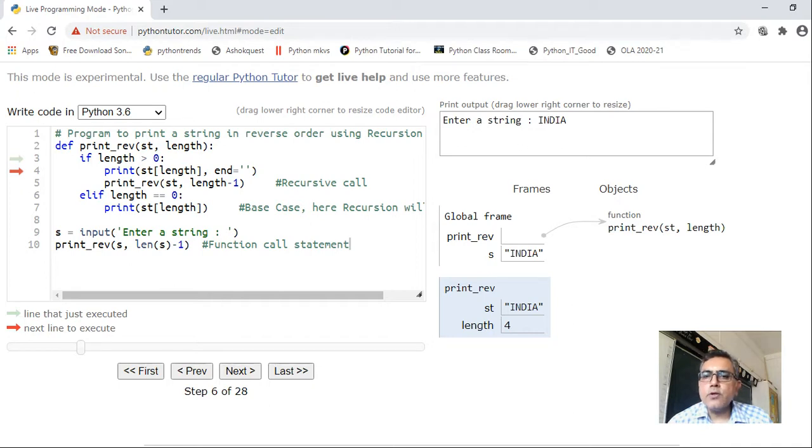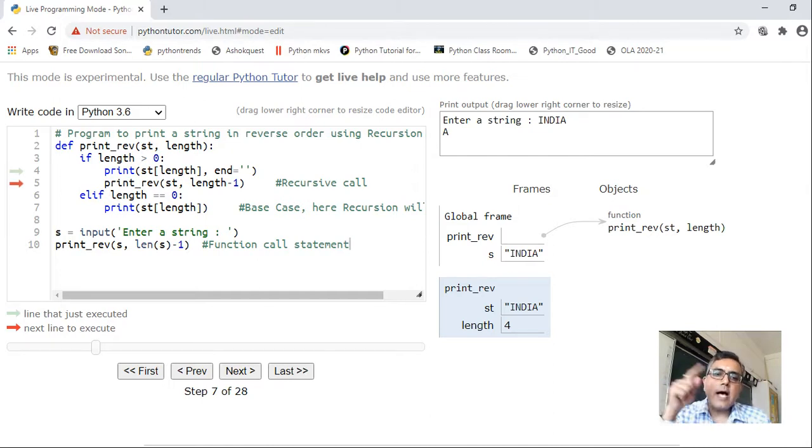This is 0, 1, 2, 3 and 4. Right? Index will start from 0, na? So it will go up to 4. Right? So it has printed A. 0, 1, 2, 3 and the 4th character is A. So it has printed the 4th character, that is ST of 4, and then it is remaining on the same line in the output. Right? Now print REV ST of length.